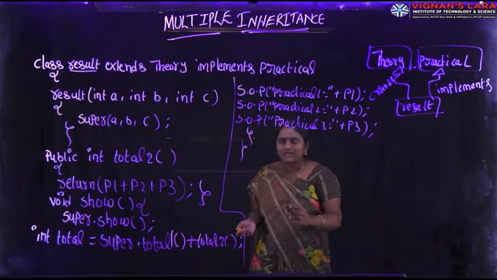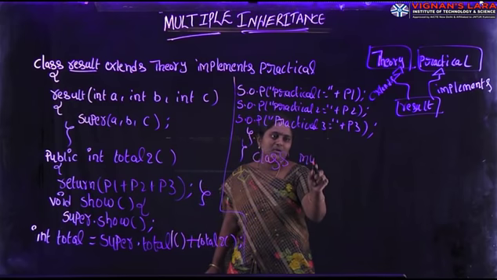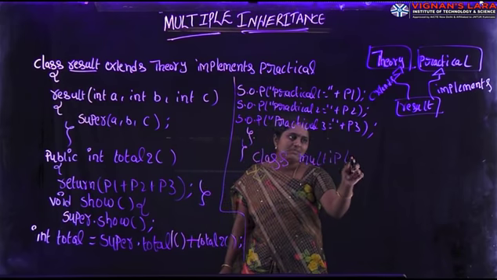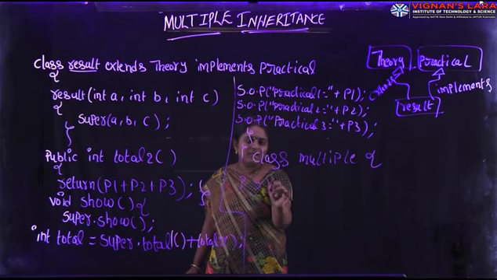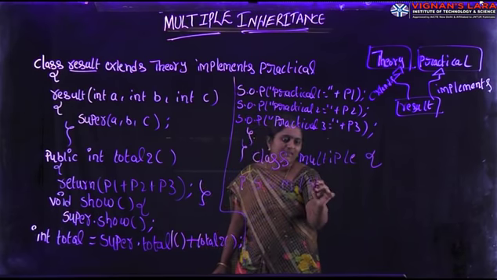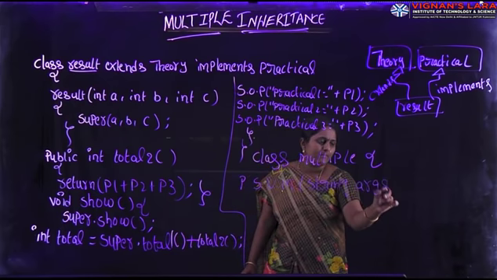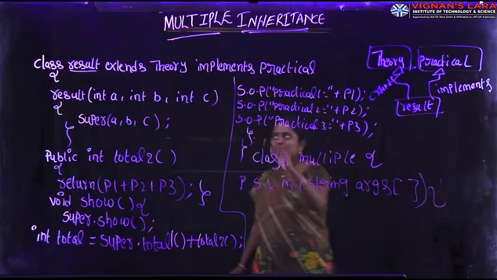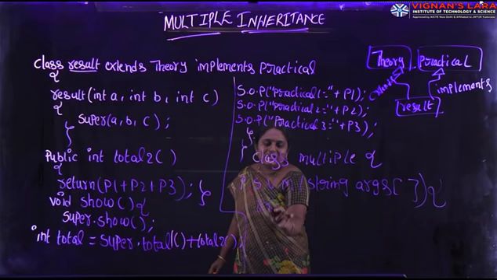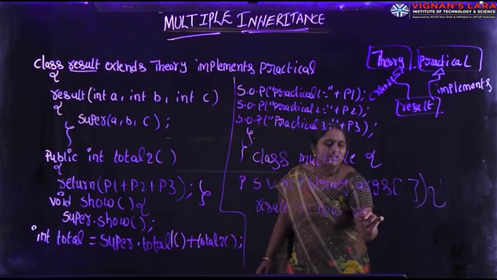Next, here I am defining one class, class Multiple. In this class, I am defining the main method, public static void main String args. So I am creating an object of the subclass. In this one, what is our subclass? Result. R equal to new Result.